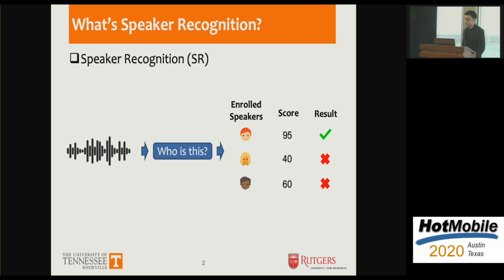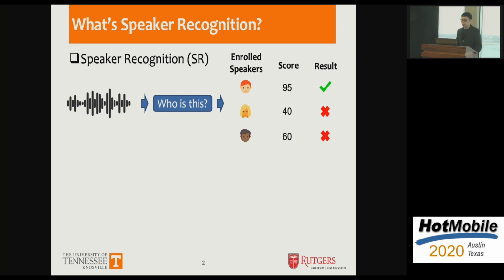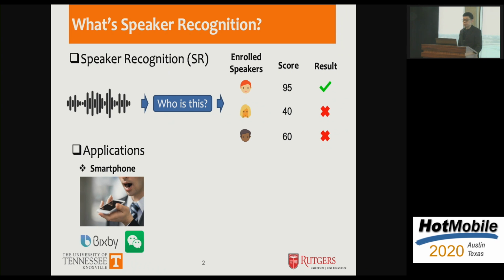So speaker recognition is the task to identify the voice of a given audio from a set of enrolled speakers by selecting the one with the highest score. And it has been widely applied in many security or privacy-sensitive applications. For example, smartphone manufacturers like Samsung allow their users to unlock their phone with their voice by just saying, "Hey, Bixby." And applications like WeChat allow their users to use their voice to log into their account.